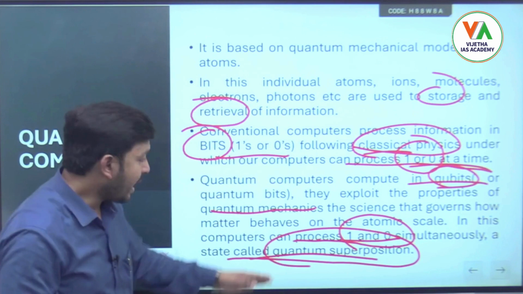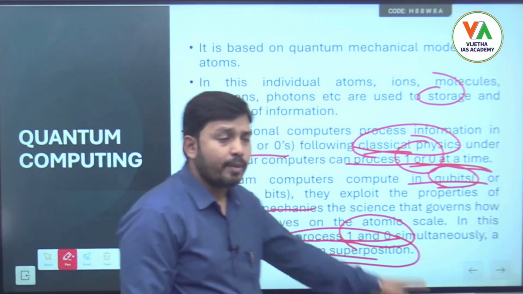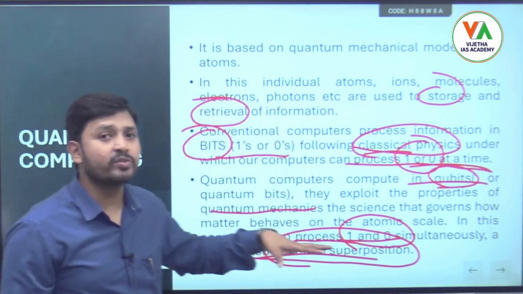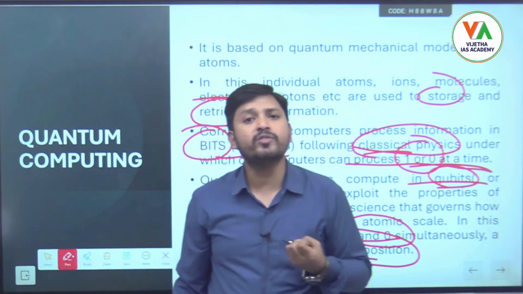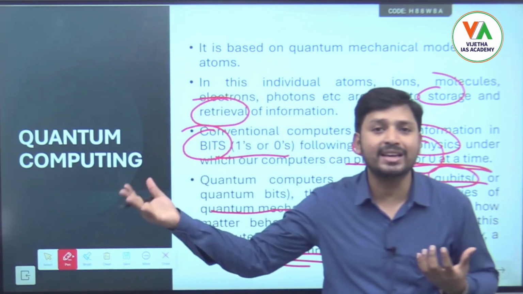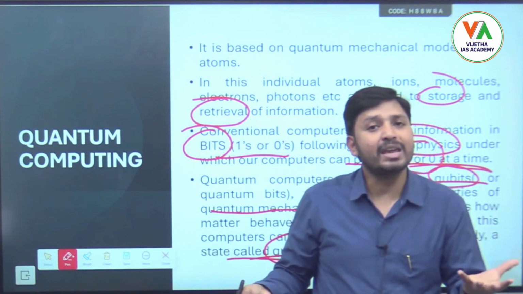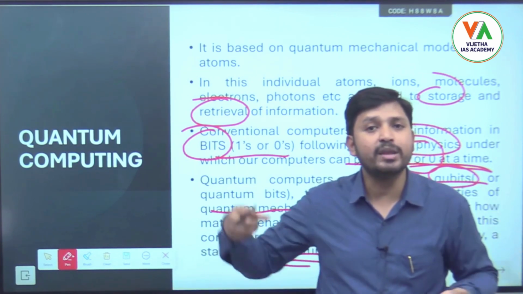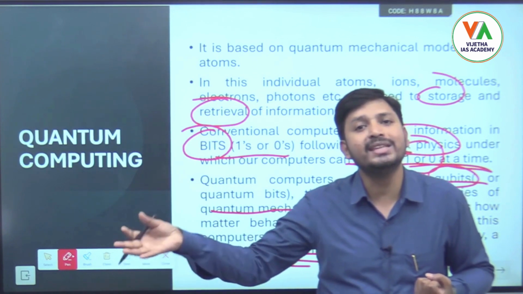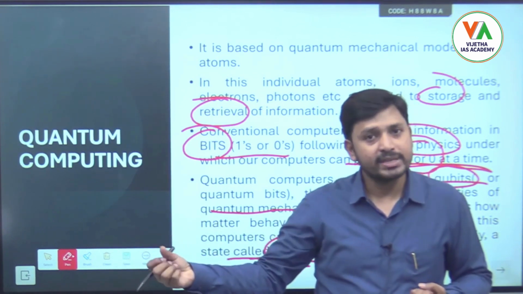Remember what quantum superposition is. I think you have understood the basics of quantum computing, where the information is processed in qubits, while in classical computing the information is processed in bits. Here the information can be in both states simultaneously, but there it can be in only a single state at a time. Is it clear?